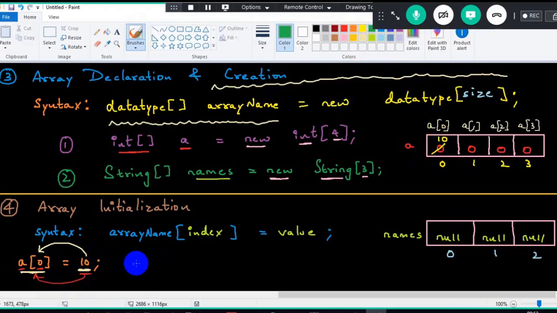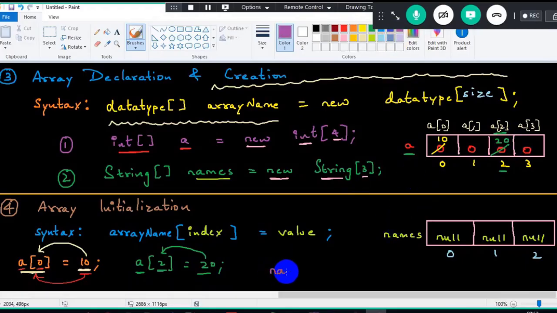Similarly, when I tell A of 2 equals to 20, what is happening? The value 20 is getting stored into index position 2 of which array? A. A of 2. So this is A of 2. Here the value 0 was there, that is getting reinitialized to 20.